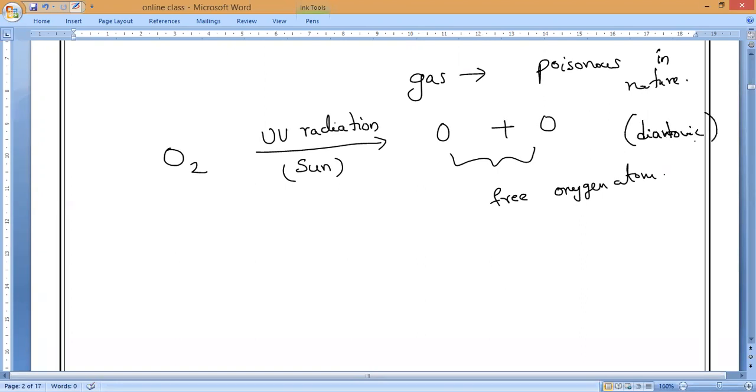So it is very, very reactive. So what will happen? Each oxygen atom reacts with an oxygen molecule to form the ozone layer. Means each oxygen atom will start reacting with an oxygen molecule and it will start forming O3. So that is why we call it an ozone molecule. So please all of you remember this. This is very, very important.